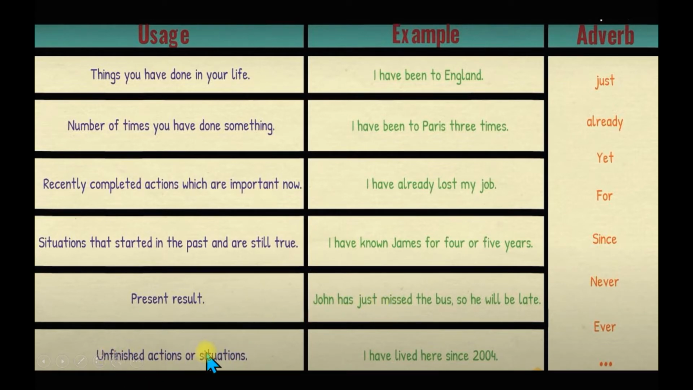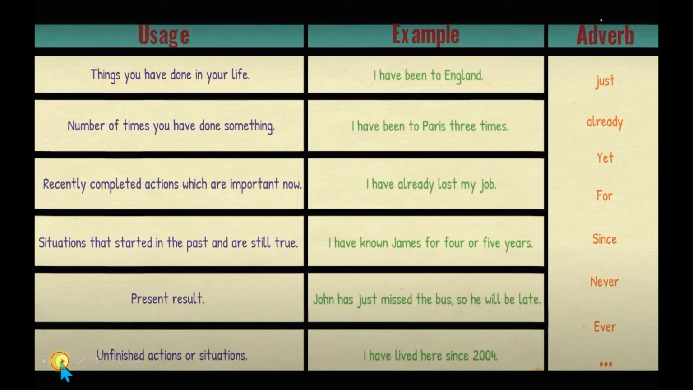Unfinished actions and situations: I have lived here since 2004. Means unfinished क्यों है ये? क्योंकि अभी भी आप वहीं पर रह रहे हो, आप वहाँ पर 2004 से रह रहे हो, right. And the adverbs which can be added here in this tense are just, already, yet, for, since, never, ever, right. As I told you in the previous lecture, you have to learn the usage of these tenses, right.